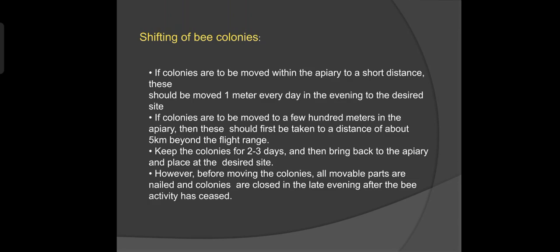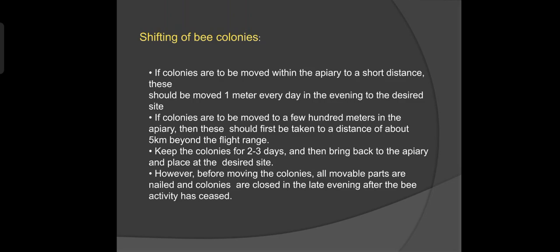Then shifting of bee colonies. If colonies are to be moved within the apiary to a short distance, they should be moved 1 meter every day in the evening to the desired site. If colonies are to be moved a few hundred meters in the apiary, then they should first be taken to a distance of about 5 km, beyond the flight range. Keep the colonies for 2 to 3 days and then bring them back to the apiary and place them at the desired site.